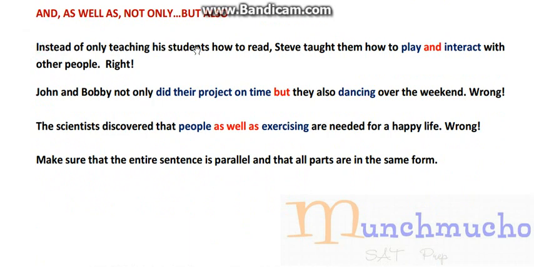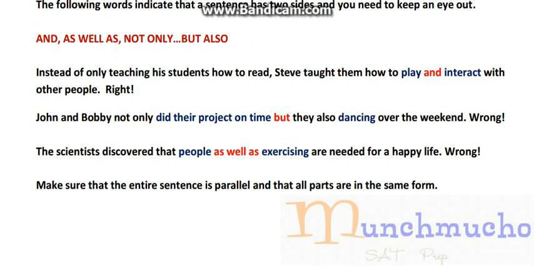Instead of only teaching his students how to read, Steve taught them how to play and interact with other people. This is right. Why? Because we have this word "and" here, indicating that the sentence is going to have two parts. The first part starts here and ends right before the word "and," and the second part starts at the word "interact" and ends at the word "people."